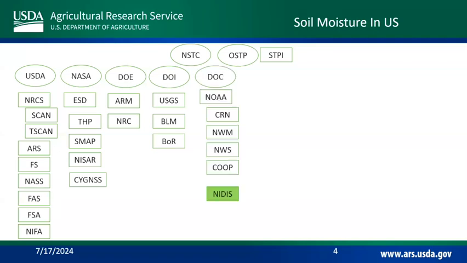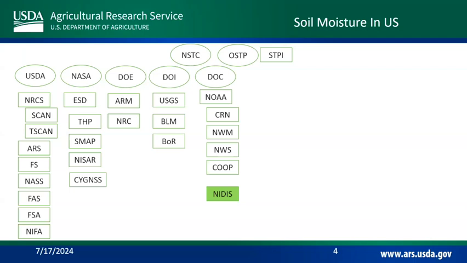Department of Commerce. Why is the weather in Commerce? I don't know. But they have CRN, National Water Model, National Weather Service. Oh, okay. There you go. You know, he gets to appoint that person, right? Even when you're into politics, you can't stand your own politics.